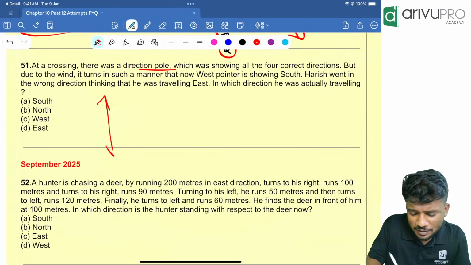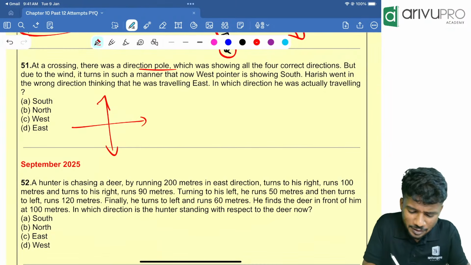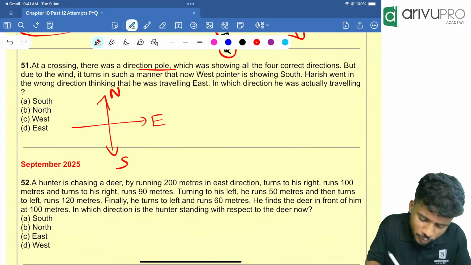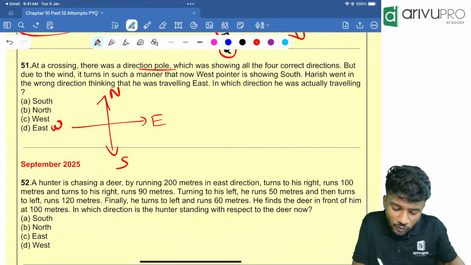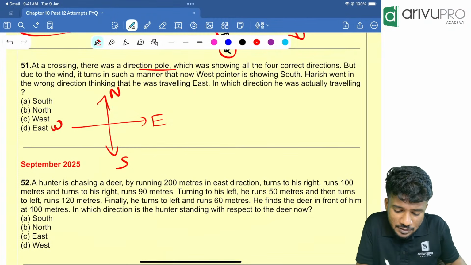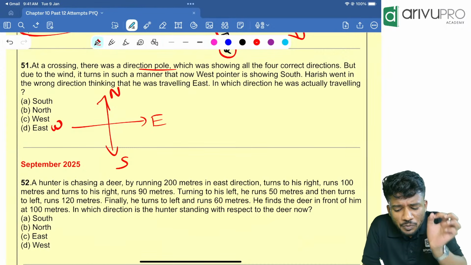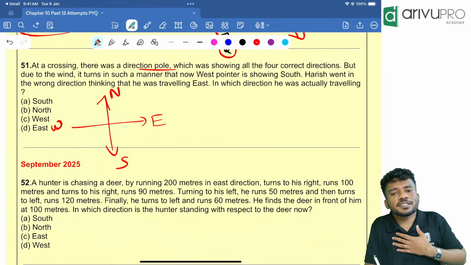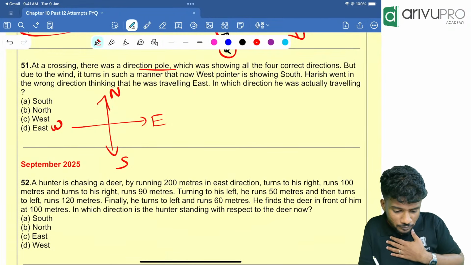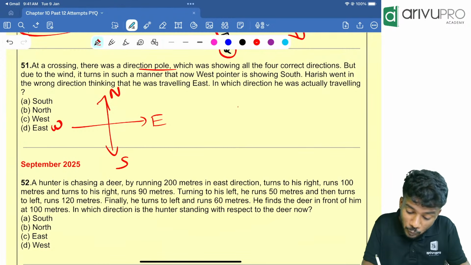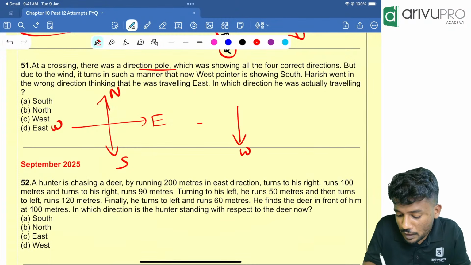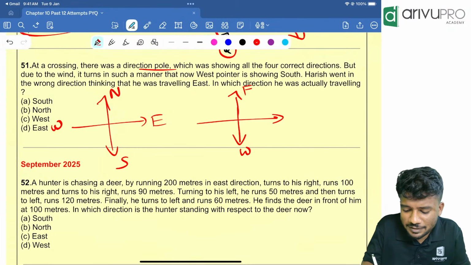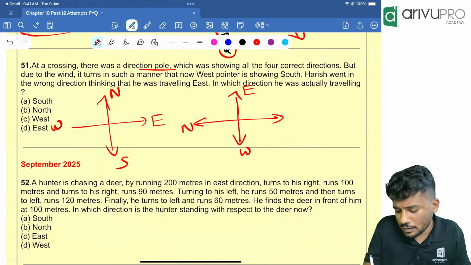What is the method? Directly draw our normal direction: north, east, south, west. Then what happens? Due to the wind, it turns in such a manner that now the west pointer is showing south. That means the west pointer is towards south. Then the rest of it you can easily write. This is east. Then right of west is what? That is north. Then this is south.